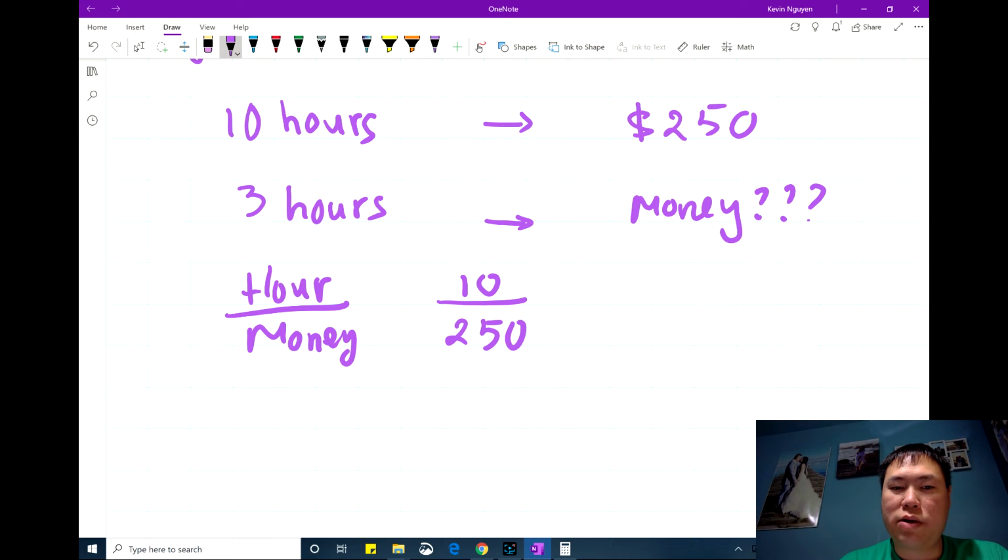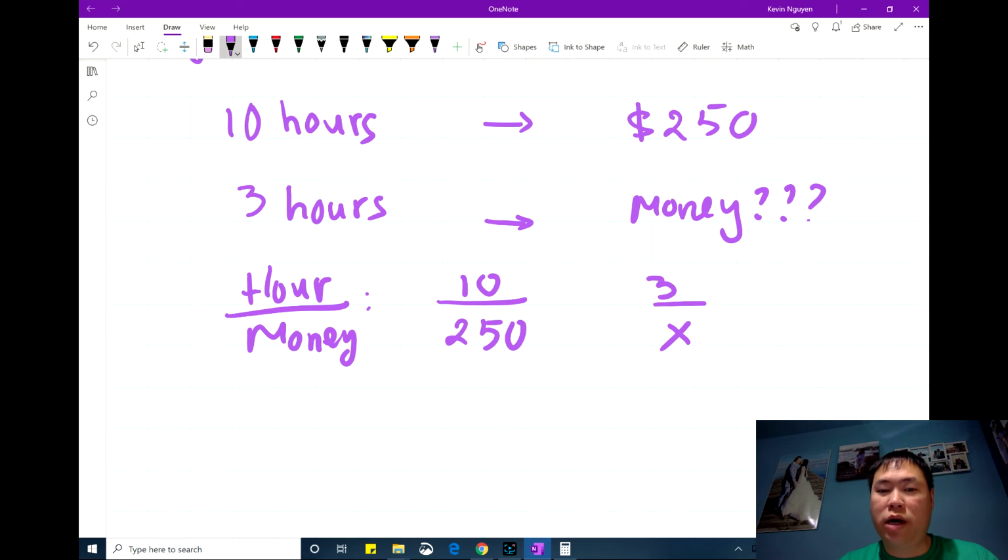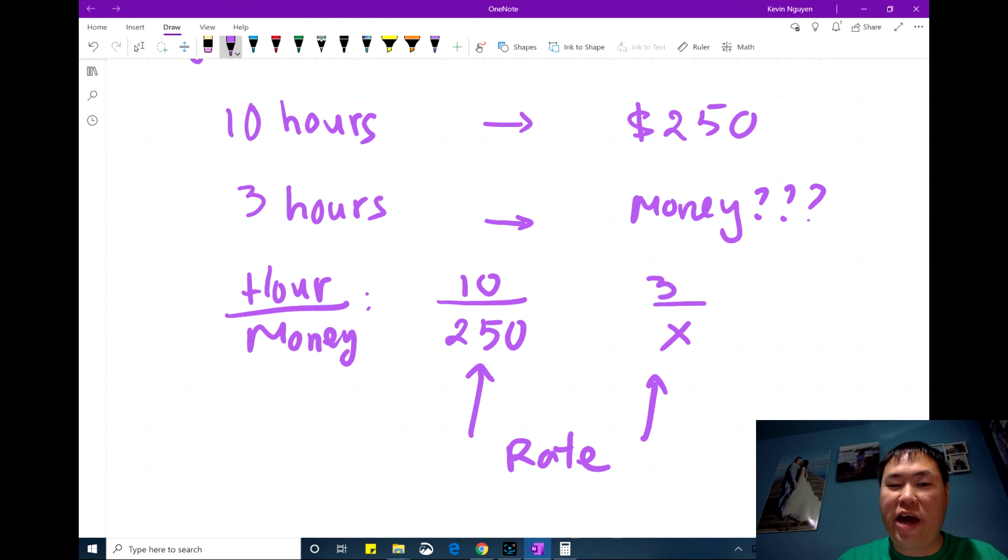In the second scenario, hour is 3, money is unknown, so we put it as x. Like I said, the rate is assumed to not change, and these two are the ratio between hour and money. So if it doesn't change, it should be the same either before or after the pandemic. So you make them equal to each other.